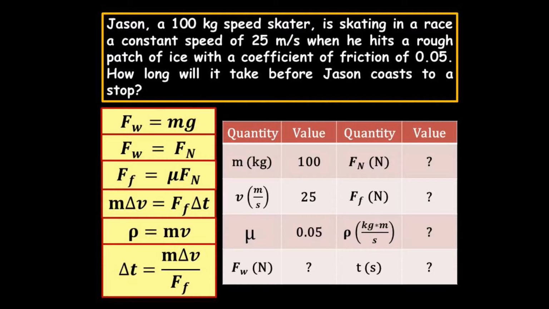Listed below are 6 equations and the data table containing the knowns and the unknowns relative to the problem. He is 100 kilograms. His velocity is 25 meters per second. The coefficient of friction is 0.05. We need to calculate his weight, the normal force, which would be equal to the weight, the friction, which would be the product of the coefficient of friction times the normal force, and the momentum that he has before he hits the patch of ice, and then the time needed to stop.